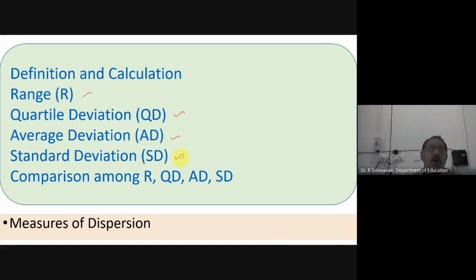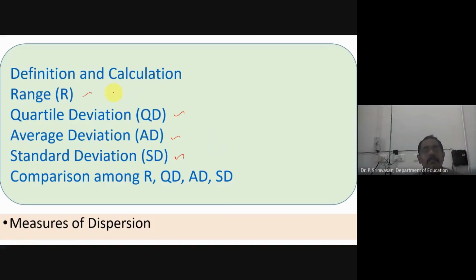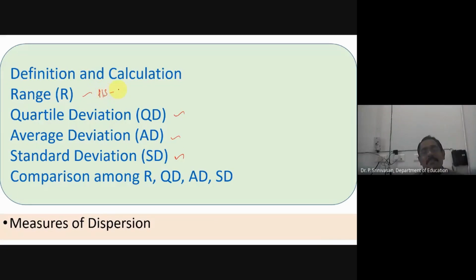The first one is very easy for you. What is range? How to find it? We have done it. Highest score minus lowest score is equal to range.